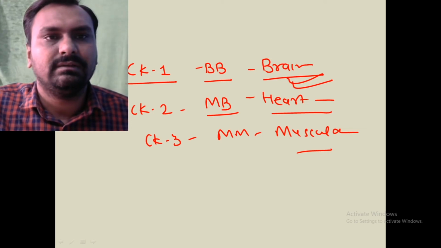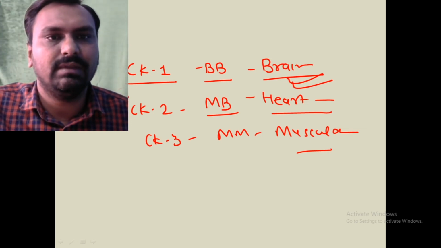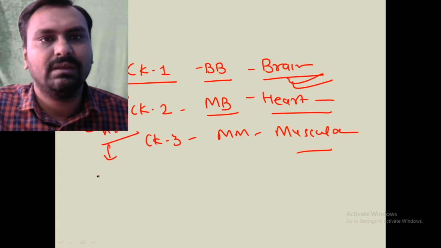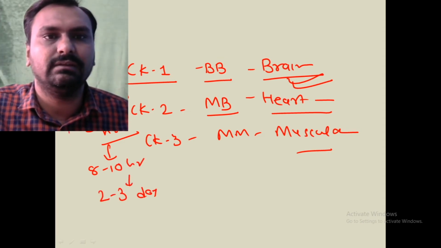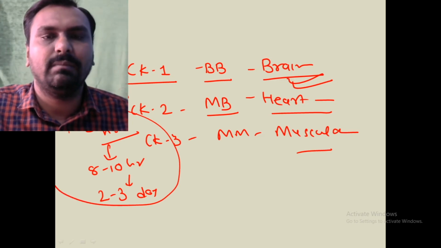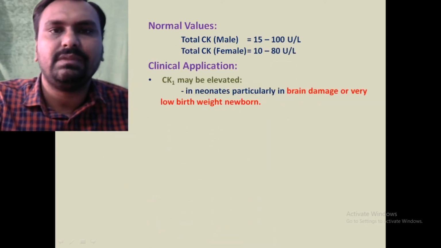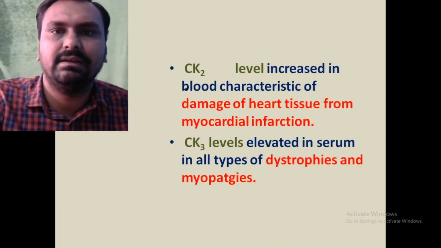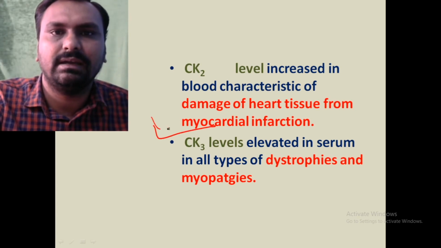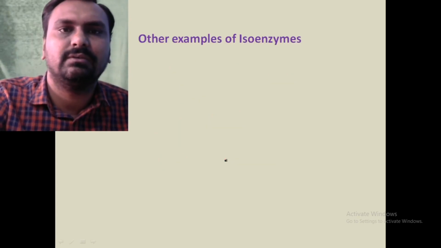CKMB level, or CK2 level, begins to rise 3 to 4 hours after a heart attack. It peaks in 8 to 10 hours and remains in the blood for 2 to 3 days. So it is a very important cardiac biomarker, CKMB. So CK1 is increased in brain damage, CK2 in heart attack, and CK3 in muscular dystrophy.